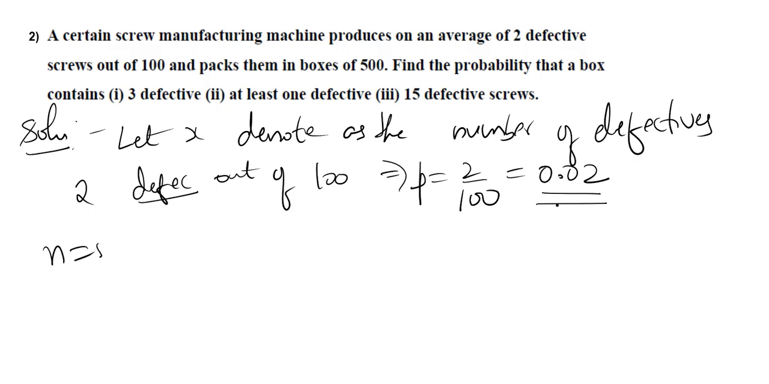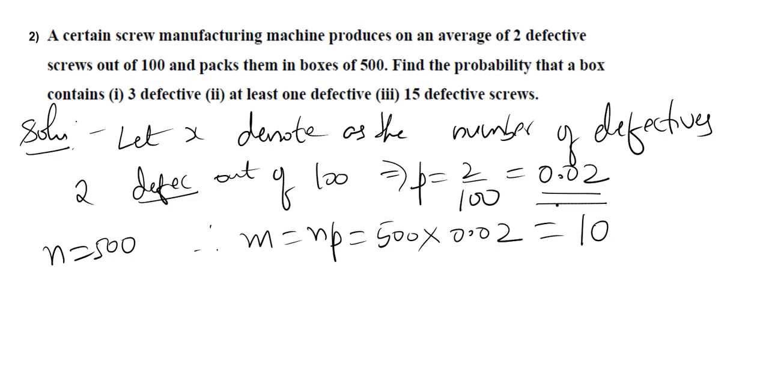And n is given to be 500. Therefore, m can be calculated as 500 into 0.02. You will get here 10, if you multiply these two numbers. And here we have to use Poisson distribution because n is very large, 500, and probability is small. For large n values and small probability values, we will use Poisson distribution.